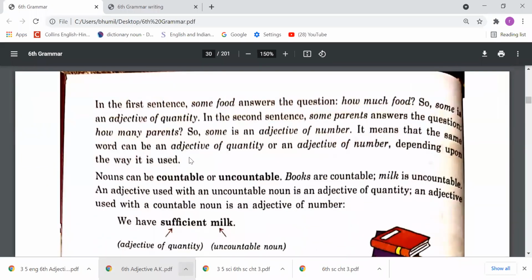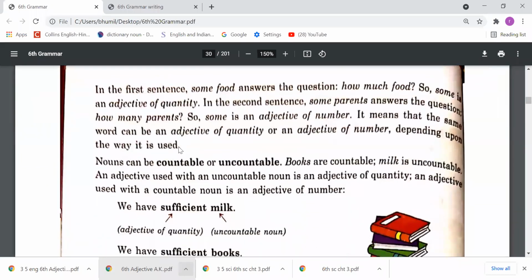Come to the next page. In the first sentence, some food answers the question how much food, right? So some is an adjective of quantity. In the second sentence, some parents answers the question how many parents. So some is an adjective of number.